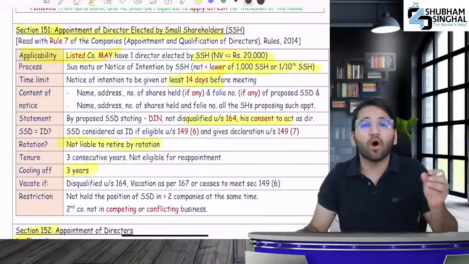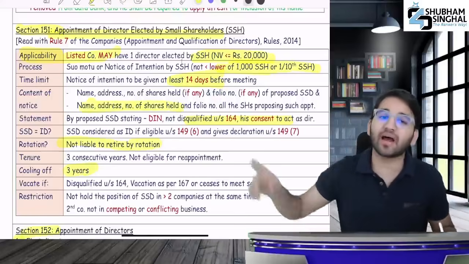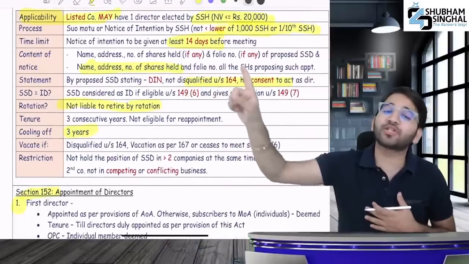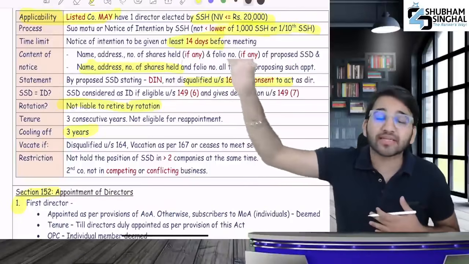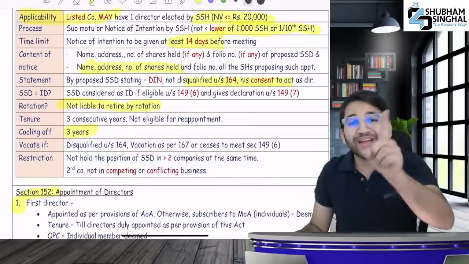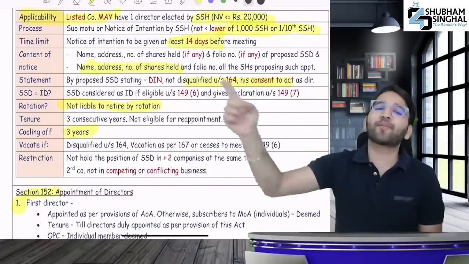These 4 things are written, and along with it, the name and address of the person you want to appoint should also be given. And if there is folio number and shareholding, give it. This shows that even if you aren't a shareholder, you can become a small shareholder. If you don't even hold 1 rupee share, then you can become a small shareholder.